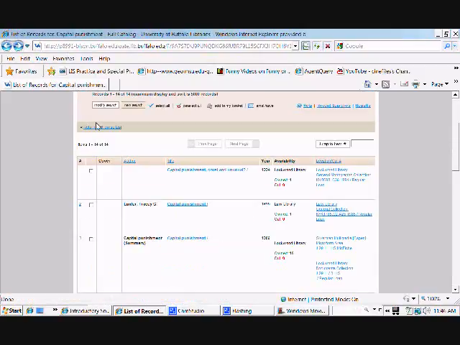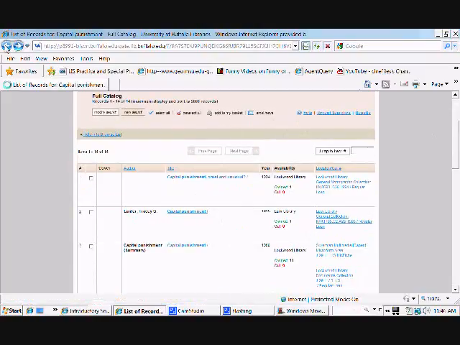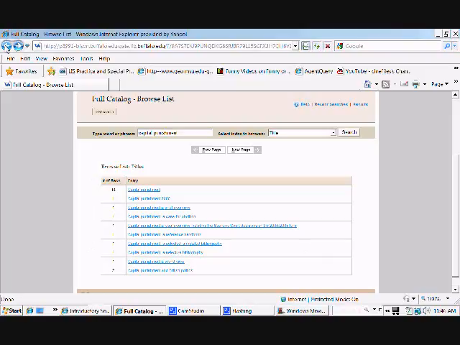So that covers some of what you'd be looking for in an introduction and a preface. First of all, consider the title and the actual book. How is it related to your topic? Is it going to give you an overview, or is it going to give you a slanted opinion of only one side? Then check out the full contents to see if there's an introduction, to see if it's an edited compilation, a book, a microfilm. Always check out the full detailed record. That means clicking on as many links as you can to get to the most detailed link. Okay, that covers searching for introductions and prefaces as introductory material for searching.